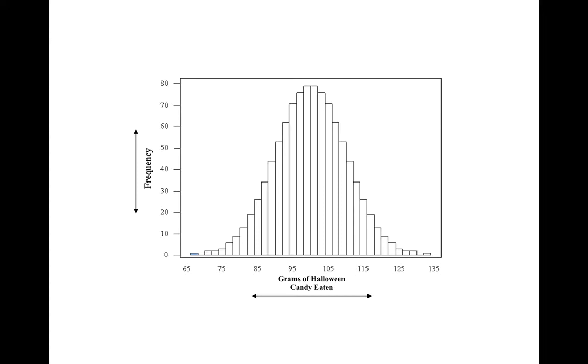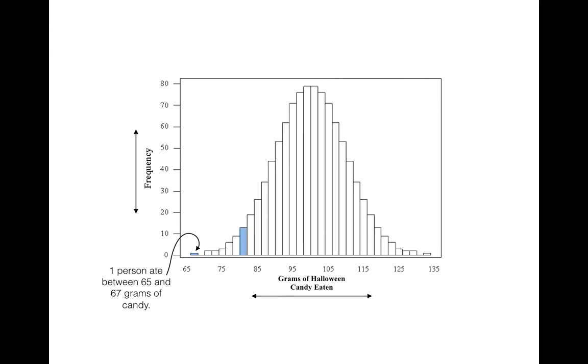If we look all the way on the left, the little blue bar there, we know how to read this. It tells us that about one person ate between 65 and 67 grams of candy. We have to estimate a little bit here because we can't tell exactly, but that seems reasonable.